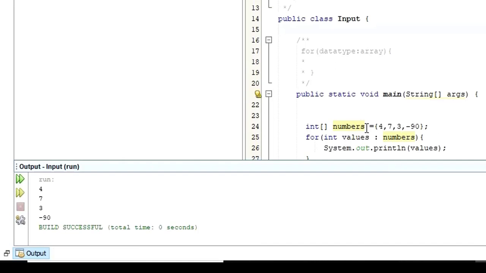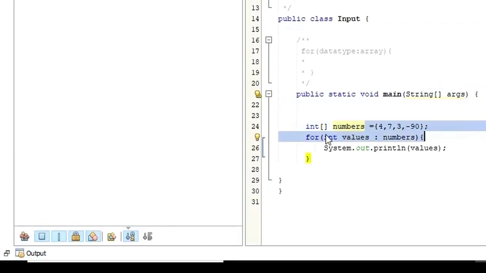If you want to print the elements from an array or array list, we are going to learn that in the later part of the tutorial. So this is how the for each loop can be used.